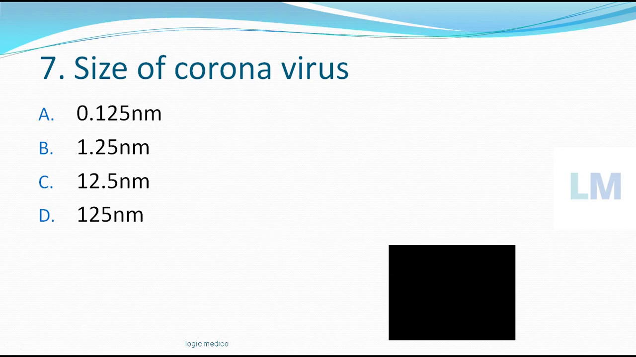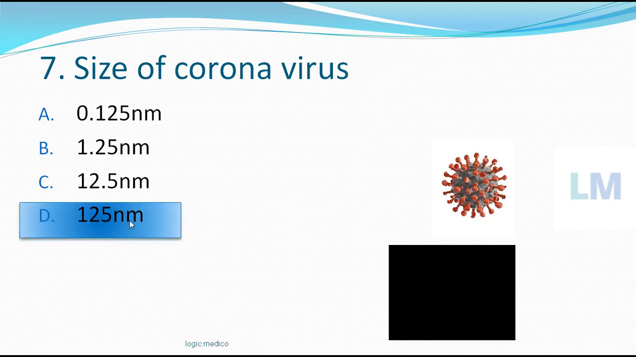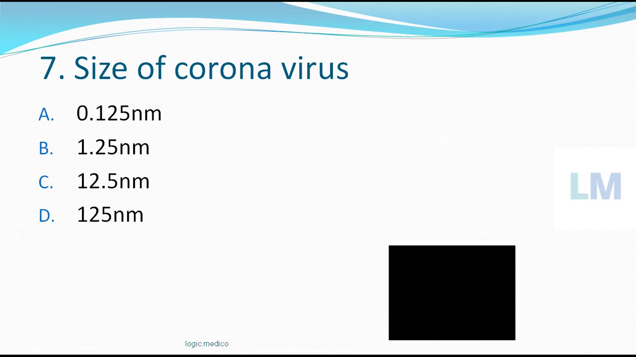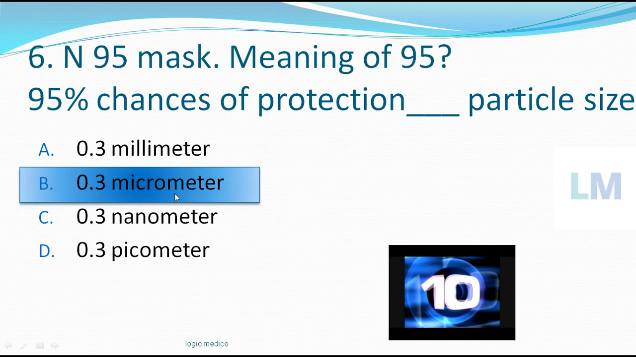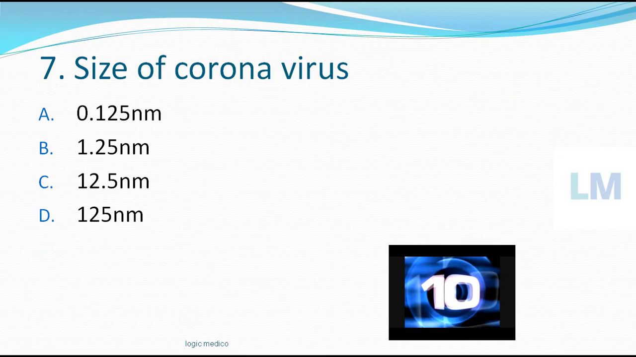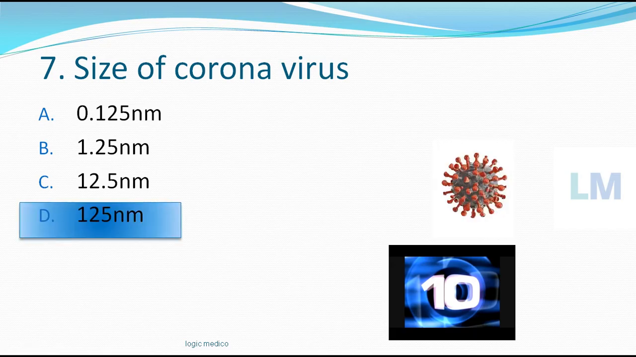The correct answer is option D. Okay, 125 nanometer is the size of this. So you might have been confused. Just now I told you the particle size which the N95 mask can block is 0.3 micrometer. Suddenly I am telling this in nanometer. That is 125 nanometer. This is 10 to the power of minus 9, nano. Okay, that was 10 to the power of minus 6. So the particle size in simpler words is 125 nanometer.